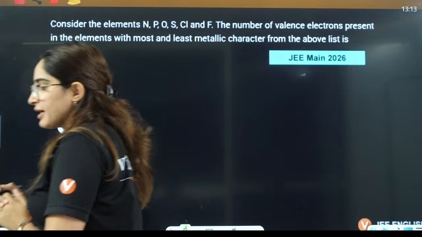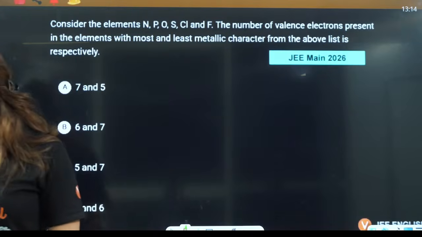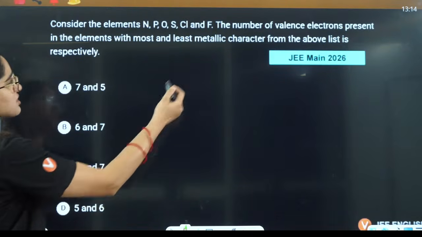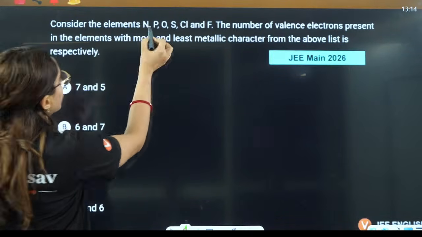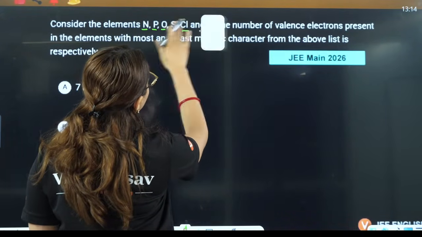First question here, everyone in the chat box, let's start with the first question. Now, JEE 2026: consider the elements nitrogen, phosphorus, oxygen, sulfur, chlorine, fluorine.